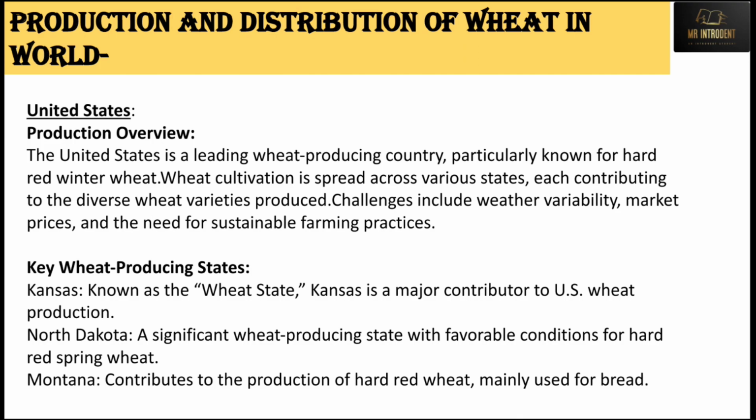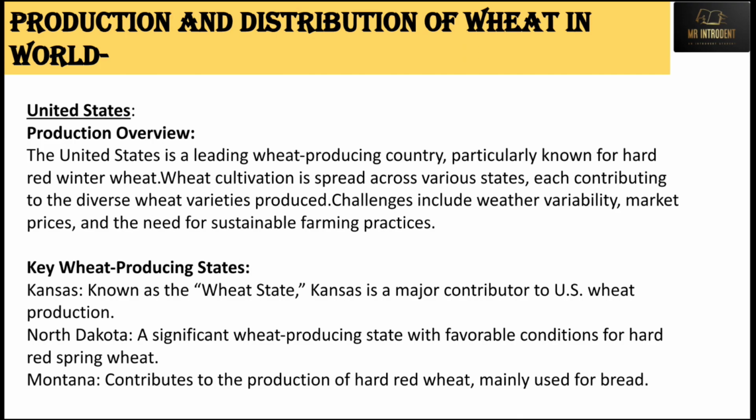Next is the United States. The United States is the fourth largest producer of wheat, and it is known for its red winter wheat. This is the type of wheat that we have discussed earlier. So it is very popular in the United States. Now challenges in the United States include weather variability, market prices, and the need for sustainable farming practices.